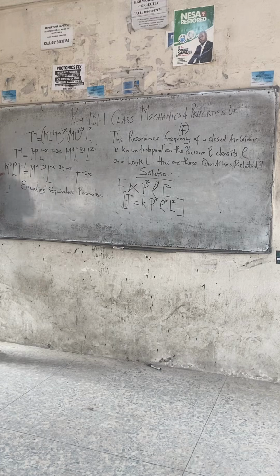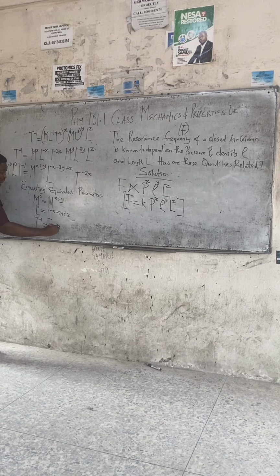So we're going to equate M on the left-hand side, which is M raised to 0, to M on the right-hand side, M raised to x plus y. Equate L on the left-hand side, L raised to 0, to L on the right-hand side, L raised to minus x minus 3y plus z. And equate T on the left-hand side, T raised to minus 1, to T on the right-hand side, T raised to minus 2x.